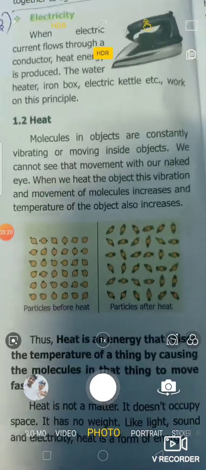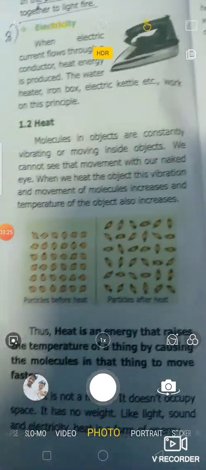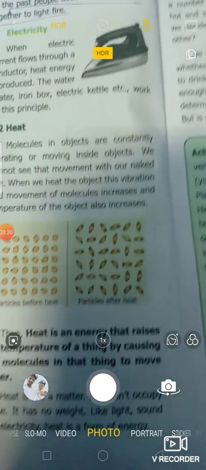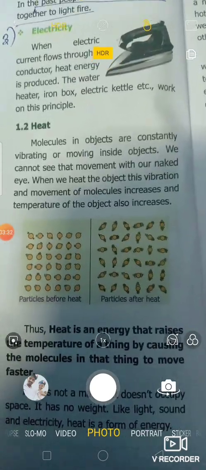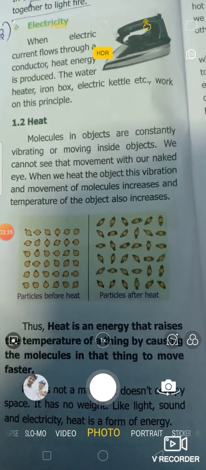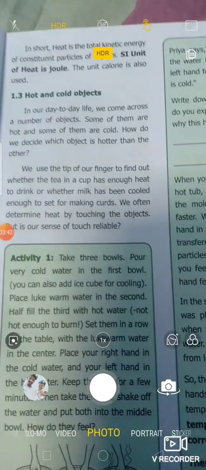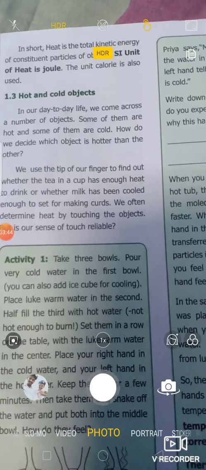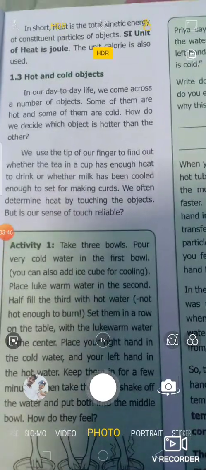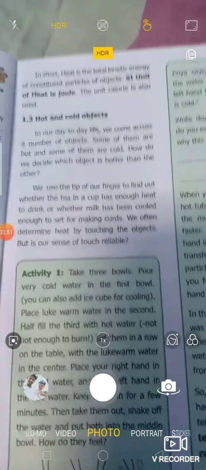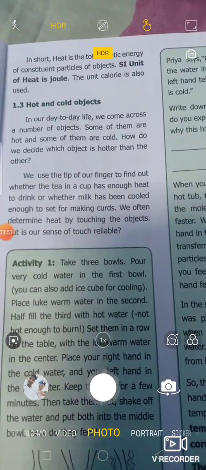So, heat is not matter, because matter should have a defined shape and size, and it should occupy space, but heat does not occupy space. It has no weight. Like light, sound and electricity, heat is also a form of energy. In short, heat is the total kinetic energy of the constituent particles of an object. The SI unit of heat is joule, but heat is also measured in calories.